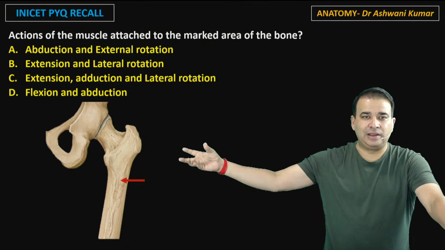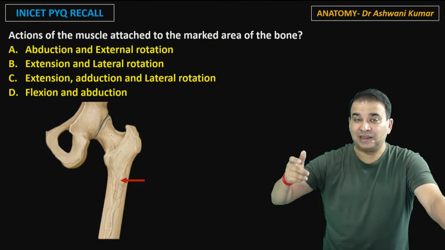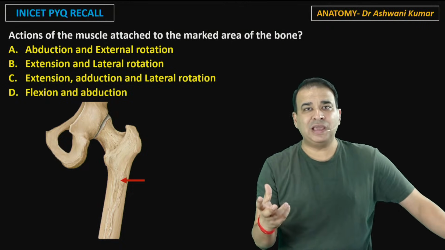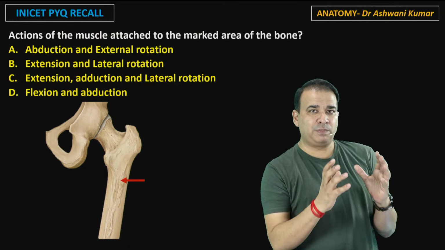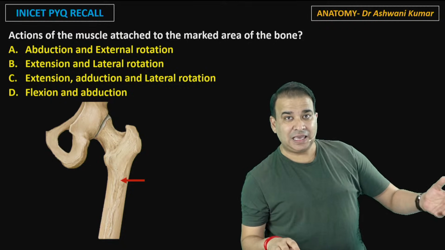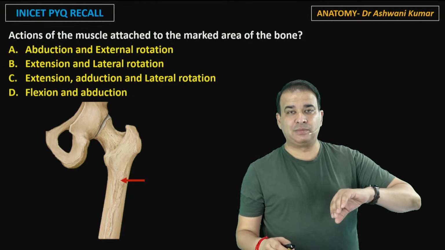Attachment of the greater trochanter, lesser trochanter, what muscles are attached there, and specifically what is the action of those muscles here. Because the question could be anything. Again, they may show you a picture, give you a muscle, and ask you the action. Last year they gave you the action and asked you the muscle on the cadaveric image here.